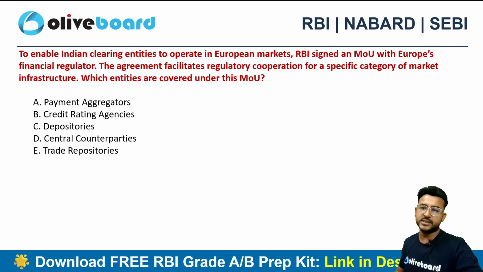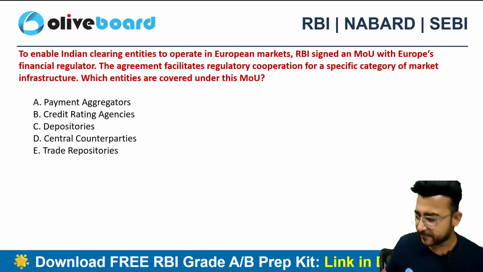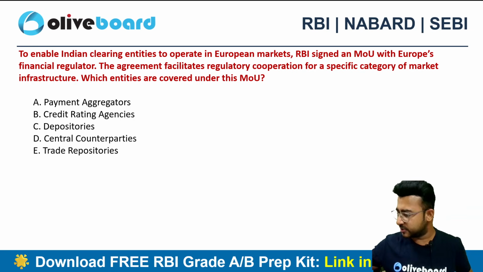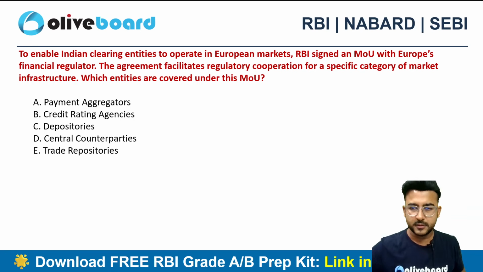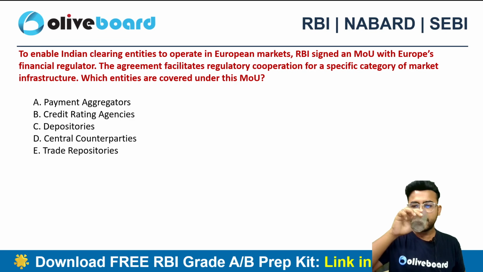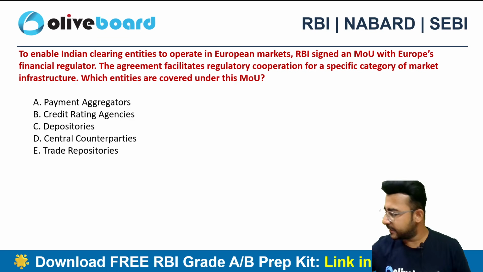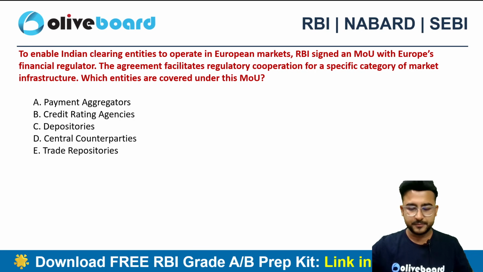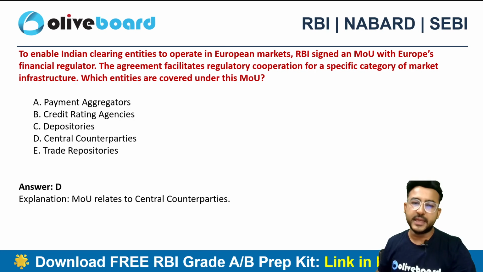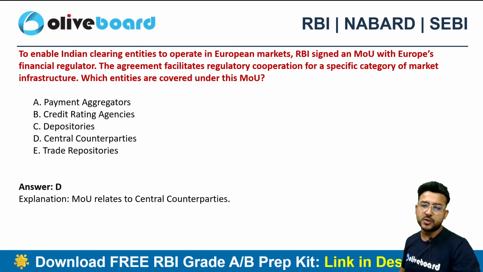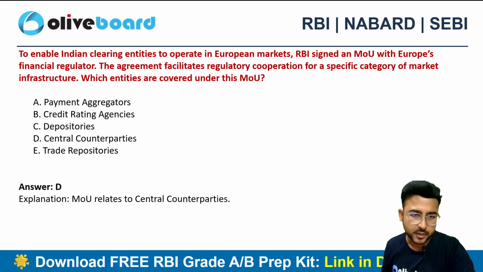What should be the correct choice? Quickly in the comment section, quickly. What will be the correct choice here? And here the correct answer will be option D, central counterparties. This is all about central counterparties.